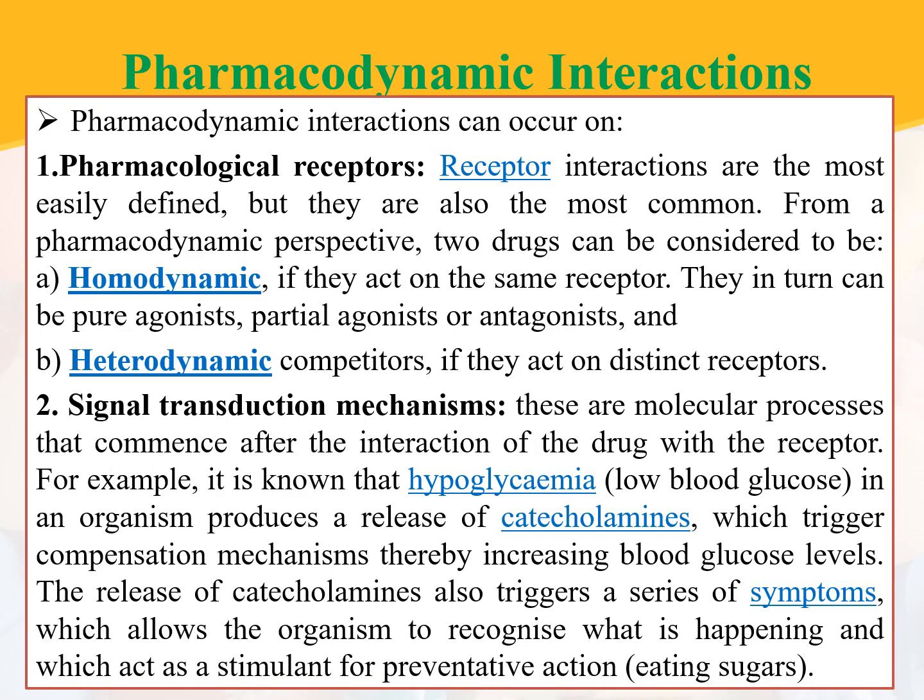Now, pharmacodynamic interactions can occur, firstly, at pharmacological receptors. Receptor interactions are the most easily defined, but they are also the most common. From a pharmacodynamic perspective, two drugs can be considered homodynamic or heterodynamic. Homodynamic means they act on the same receptor; they in turn can be pure agonist, partial agonist, or antagonist. Next is heterodynamic, that is, they act as competitors if they act on distinct receptors.